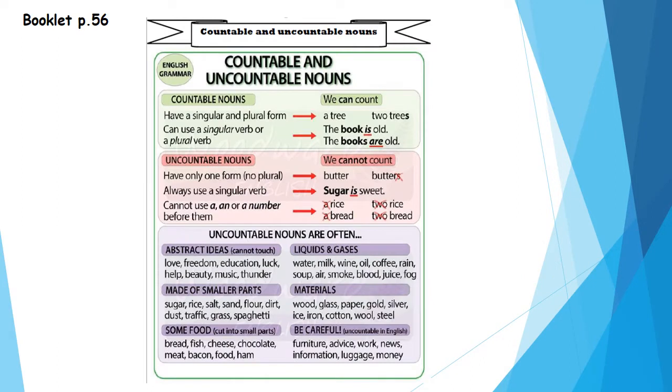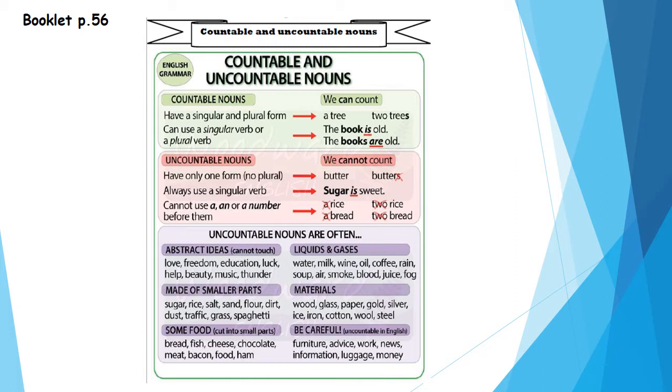Countable and uncountable nouns. Countable nouns are nouns that we can count. They have singular form and plural form. For example, tree, two trees. The book is old. Here I am talking about one book, so the verb will be in the singular form. The books are old. Here I am talking about more than one book, so the verb will be in the plural form. What about uncountable nouns?